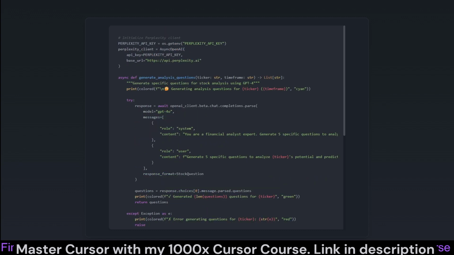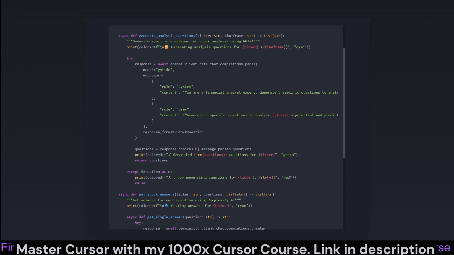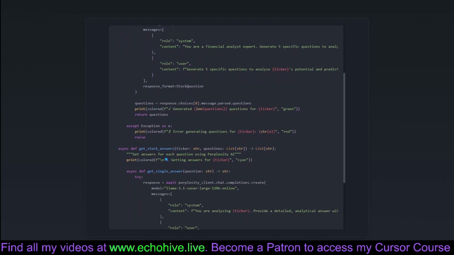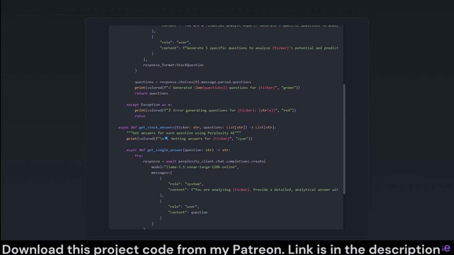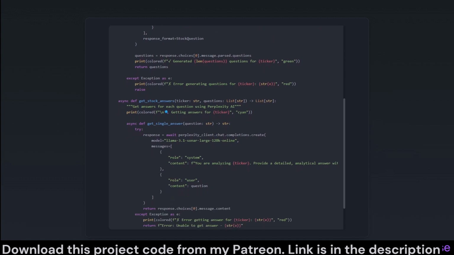This next part of the code uses AI to automate the hard-thinking work, formulating meaningful questions and answers for stock analysis using OpenAI's GPT-4 and Perplexity AI. First, Generate Analysis Questions formulates questions that allow for a comprehensive examination of a stock's potential over a specified time frame. Think of it as asking the right questions to understand the full picture of a stock's history and future